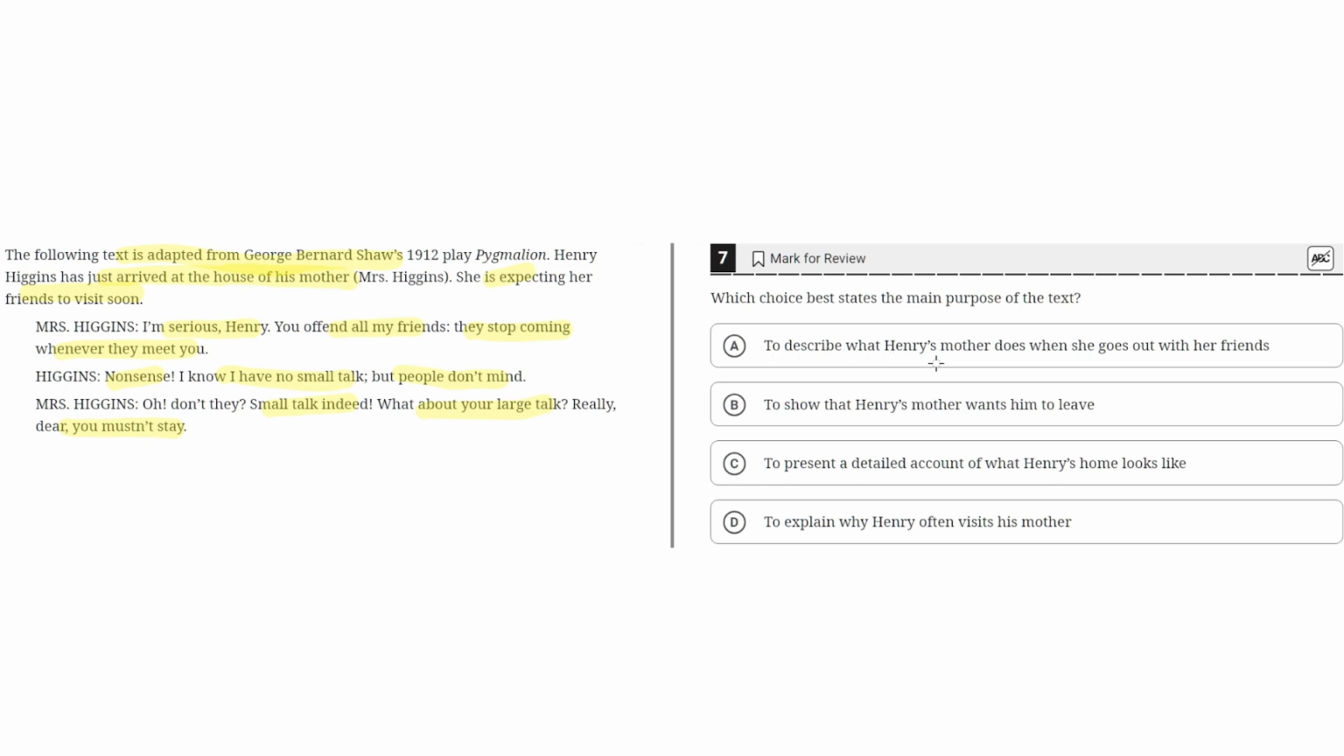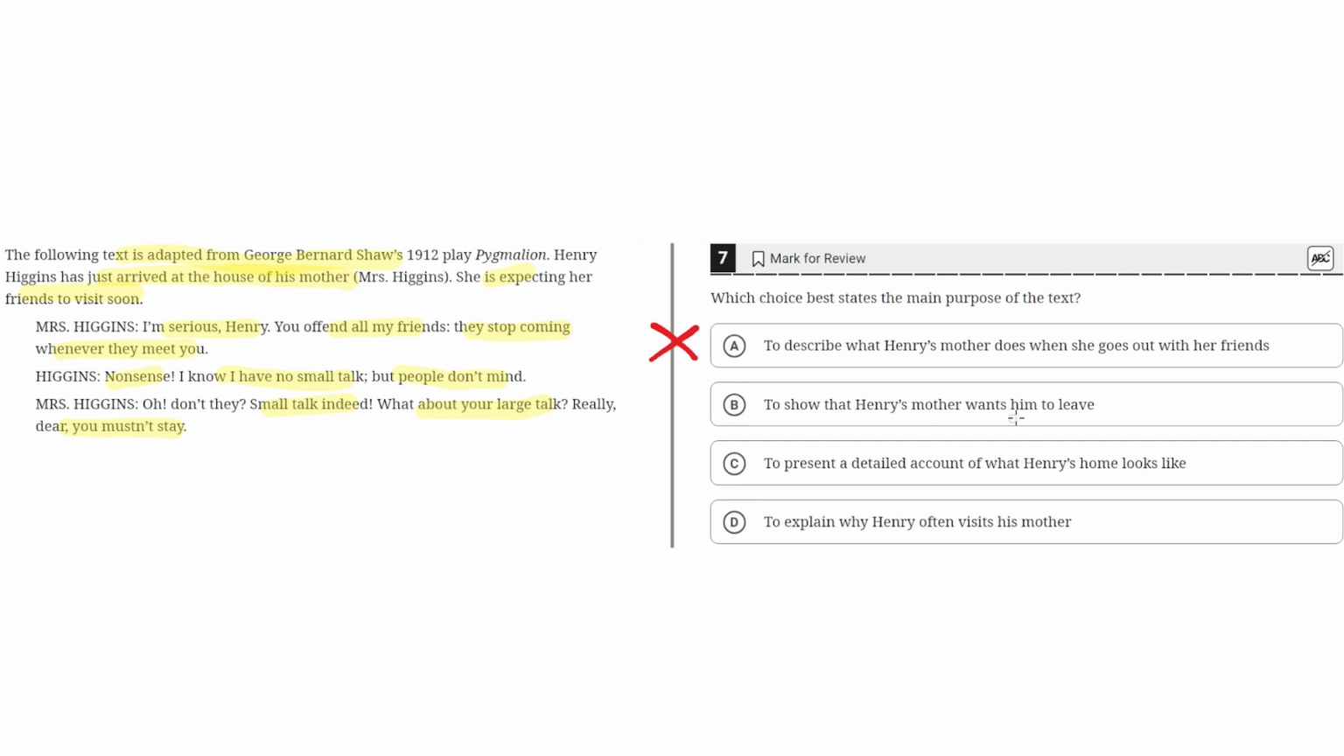A. Describe what Henry's mother does when she goes out with her friends. This is incorrect because nothing in the text says anything about what Henry's mother does when she goes out with her friends. Instead, it shows an interaction between Henry and his mother. So A is incorrect.